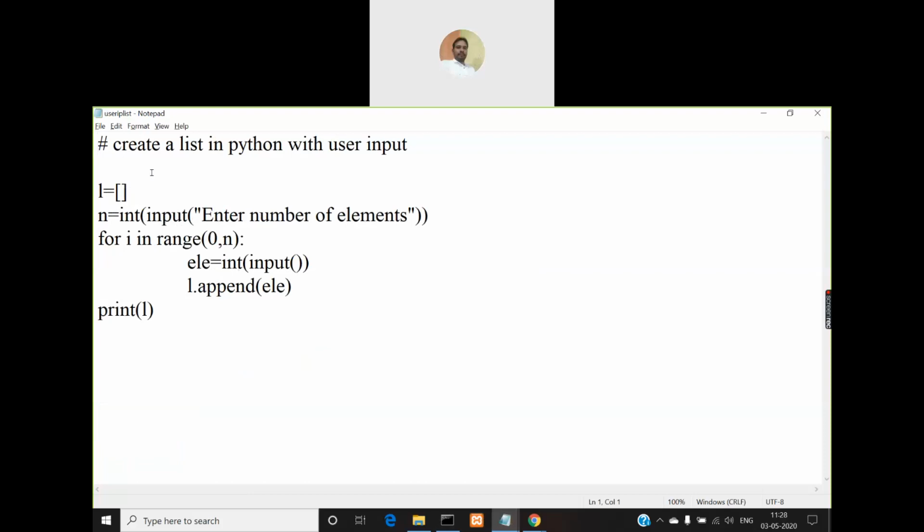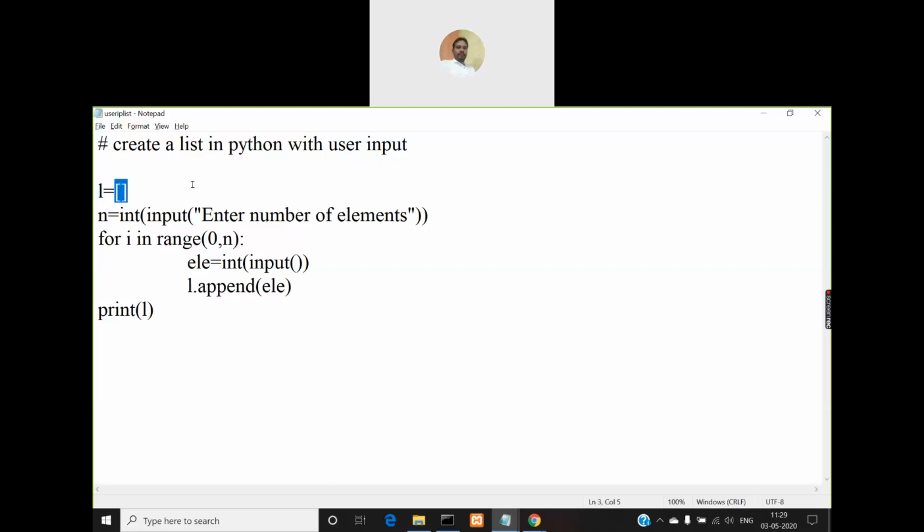So look at this program. This creates a list with user input. That means the user can give input values and those values can be stored in a list. Because we have to declare the list first, this is L here, not 1, small letter L. So L is declared as a list and it is assigned no elements. That's the reason why I kept the square brackets empty.